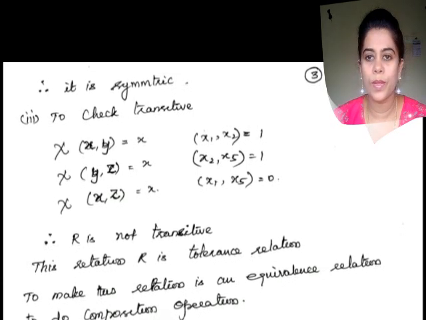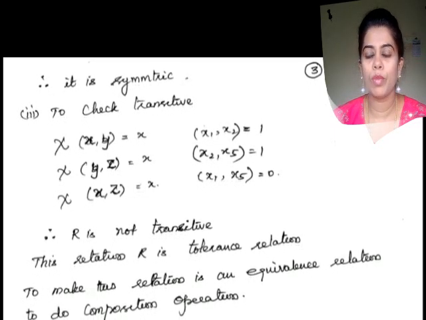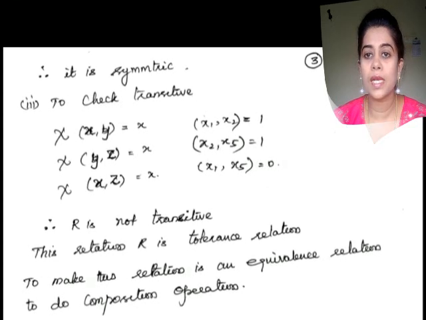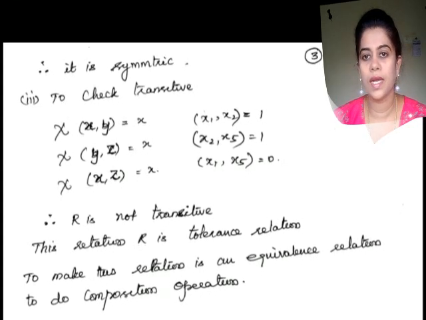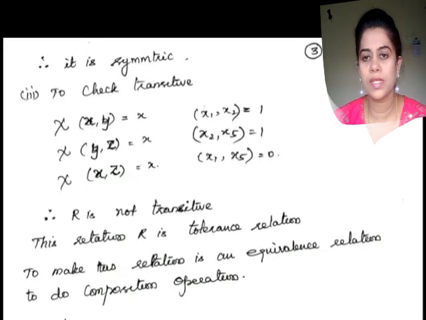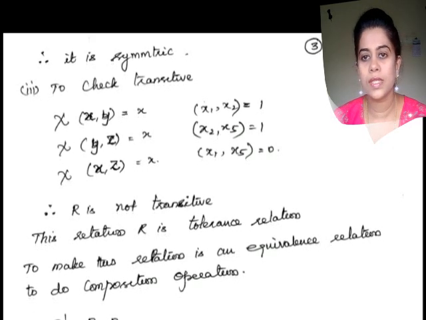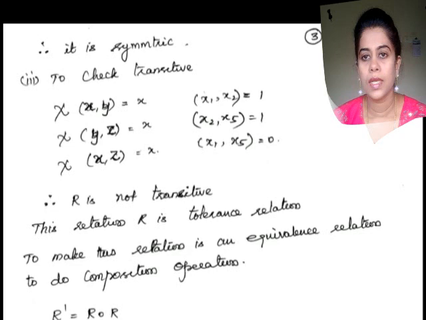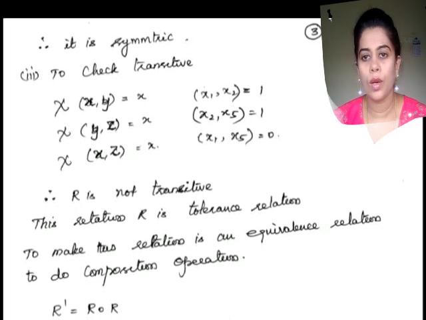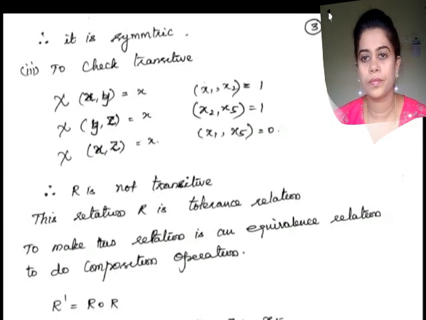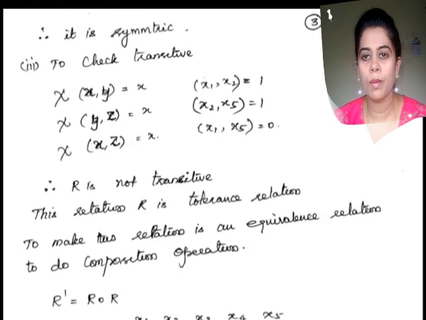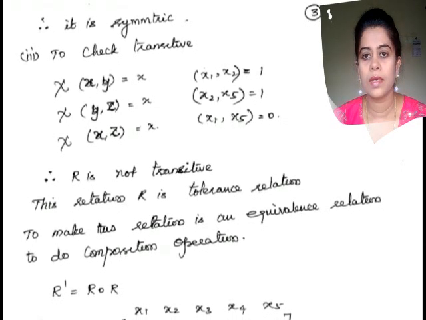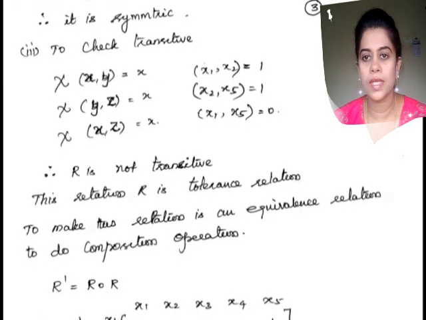What is transitive? The property says that if x comma y belongs to R and y comma z belongs to R, then x comma z belongs to R. Which means if you consider three sets A, B, C, there is a point in A related to B, and there is a point in B which is related to C, then automatically there is a relation between a point in A and C. That is transitive.